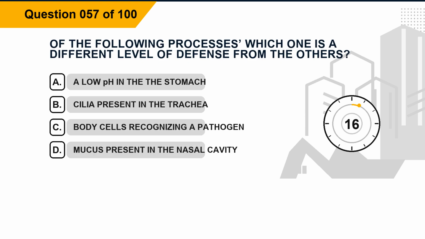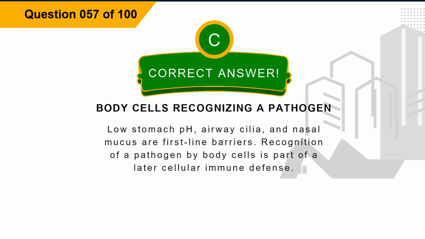Question 57. Of the following processes, which one is a different level of defense from the others? Option A, a low pH in the stomach. Option B, cilia present in the trachea. Option C, body cells recognizing a pathogen. Option D, mucus present in the nasal cavity. The correct answer is option C, body cells recognizing a pathogen. Explanation: low stomach pH, airway cilia, and nasal mucus are first-line barriers. Recognition of a pathogen by body cells is part of a later cellular immune defense.